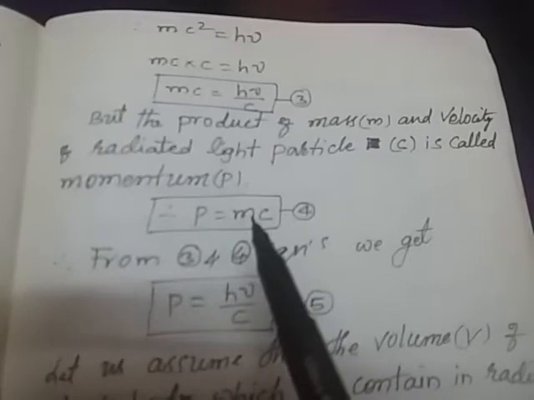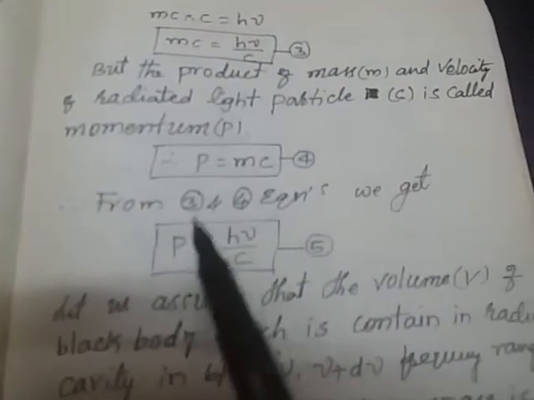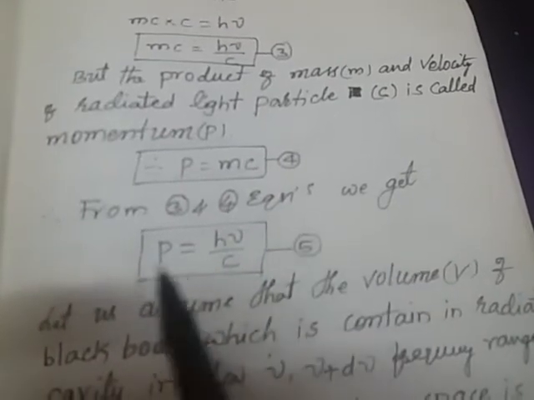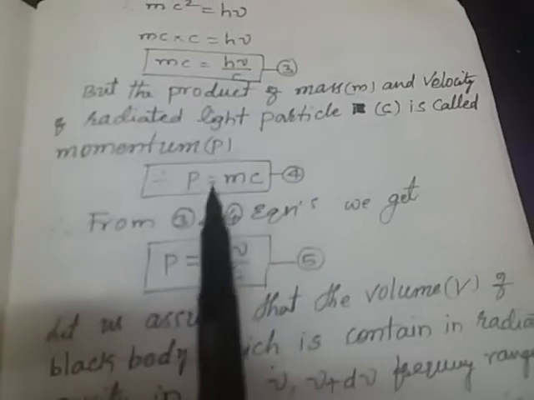So P equals mc. This is equation 4. From equations 3 and 4, substituting the momentum P, we get P equal to h nu by c. This is equation 5.